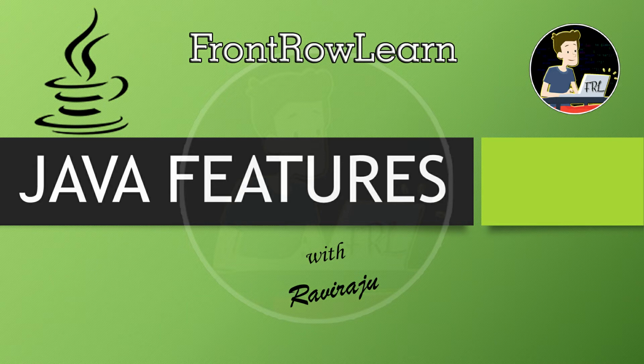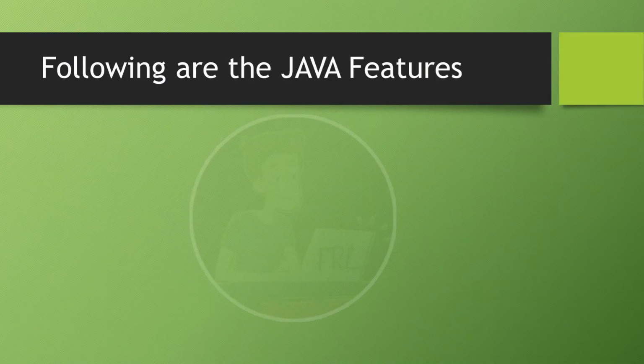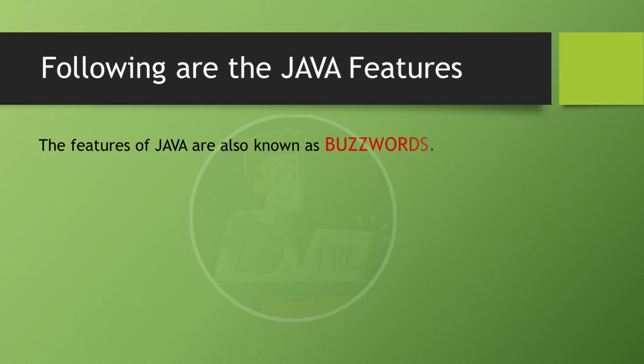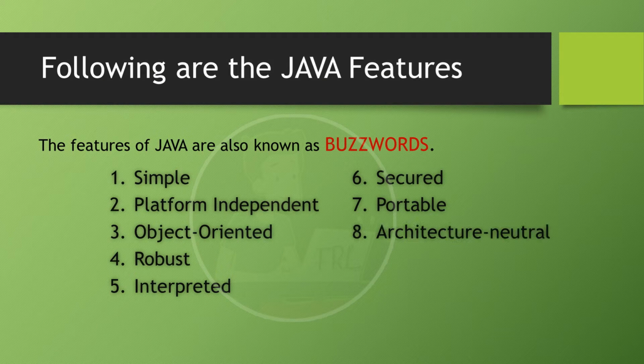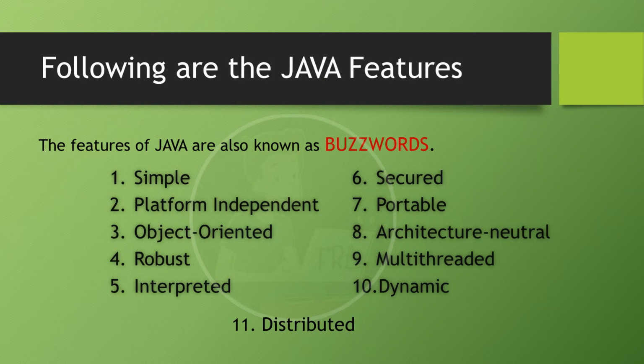Yes, let's go into the topic. Java features. The following are the Java features. These Java features are also called Java buzzwords. First, simple, platform independent, object oriented, robust, interpreted, secured, portable, architecture neutral, multi-threaded, dynamic and distributed. I will explain them to you one by one.